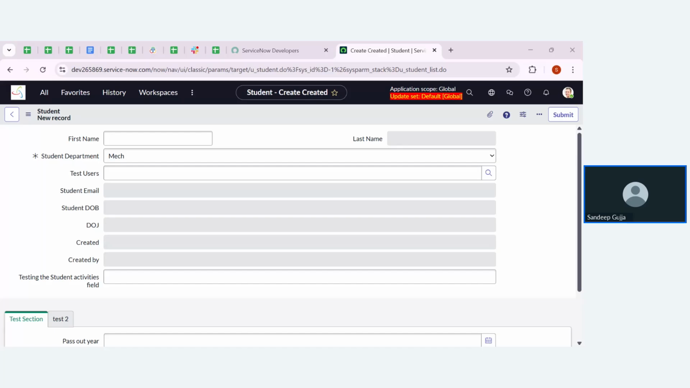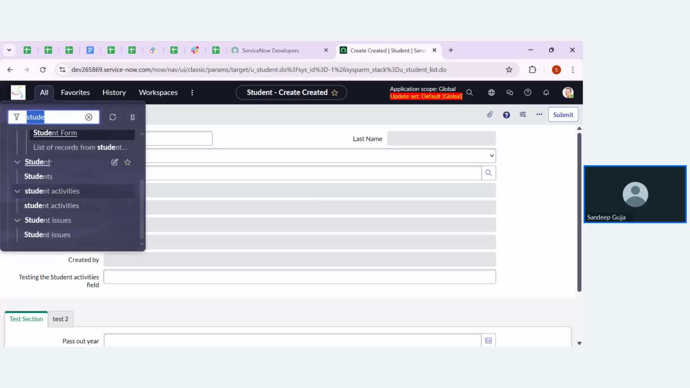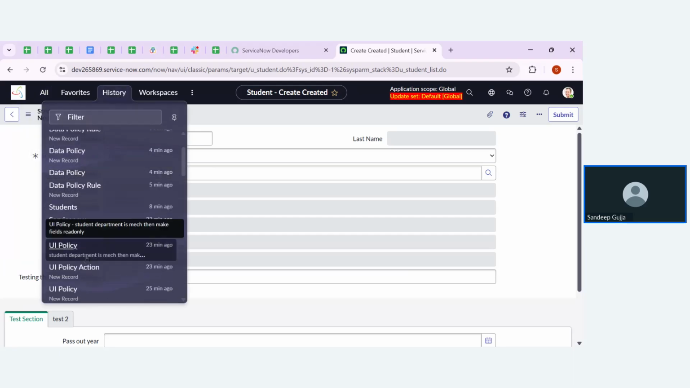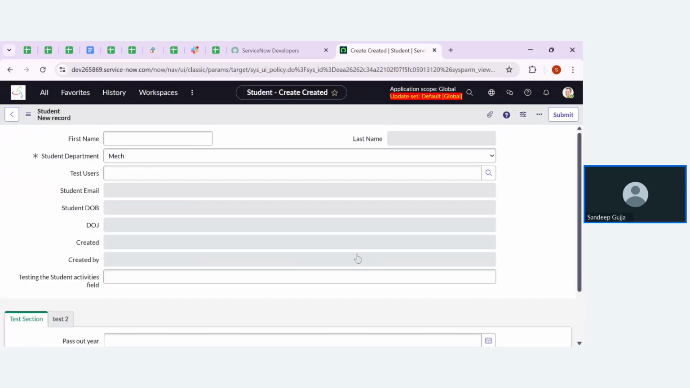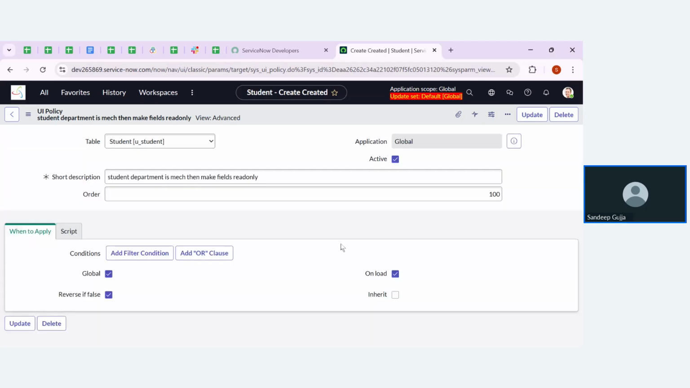Can you show how to hide a field, sir? Actually, that only works for the UA policy. We will make the changes. So we already created UA actions. Let me go for the UA policy that we created previously, whenever the student department is make.